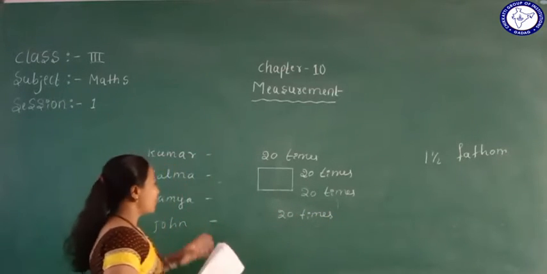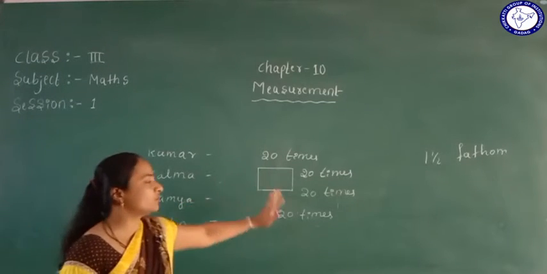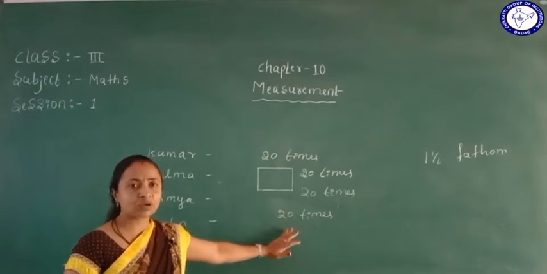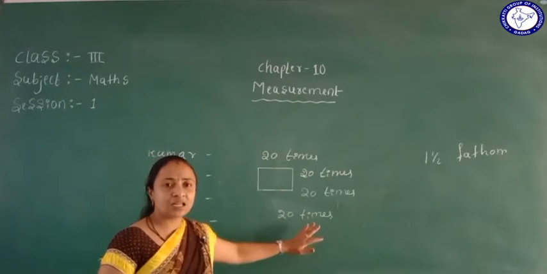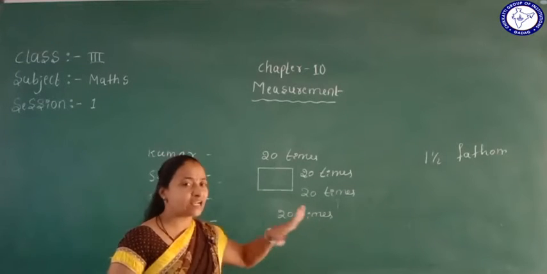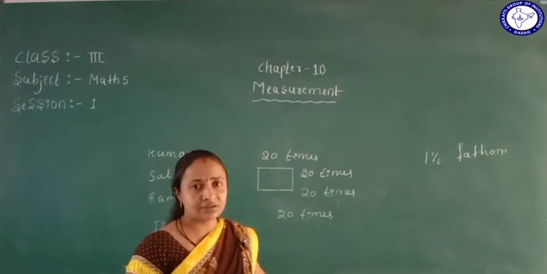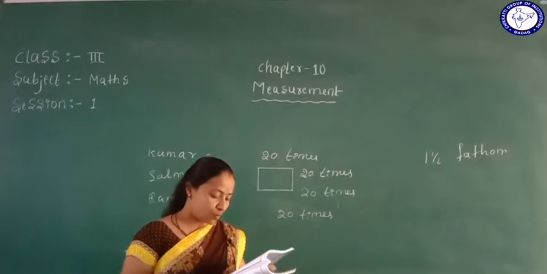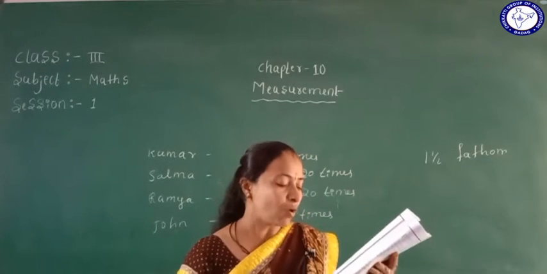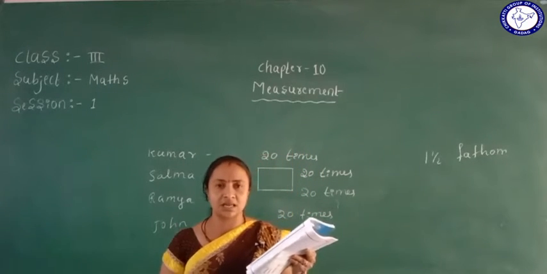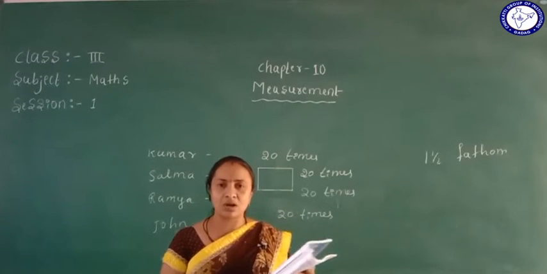See, all are measuring the what? Blackboard. And they are using what? They are using a scale. So all the measurements are equal. But if you are using a handspan, the measurement comes as what? Different. So observe the measurements. The measurements are equal. Why? See, all the students use the same scale. Hence the measurements come out equal.